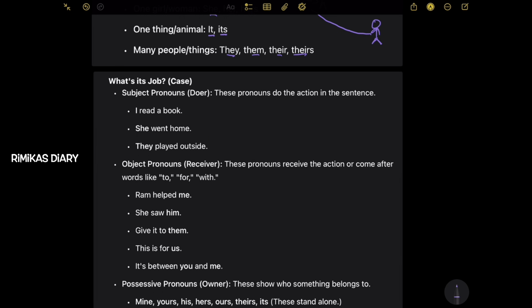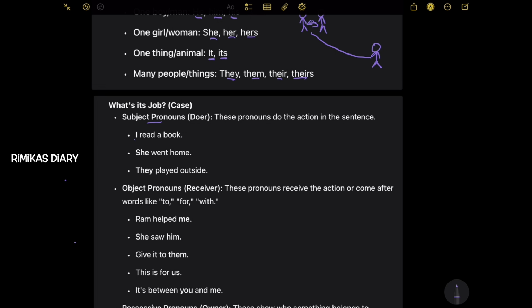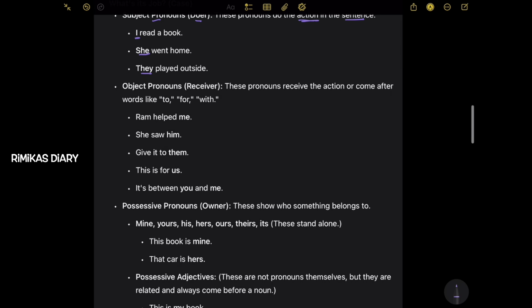Now we'll be seeing what is its job. Okay, subject pronouns. These pronouns do the action in the sentence. So subject pronouns are pronouns that do the action in the sentence. For example, I read a book. Here, I'm the one who's reading the book. She went home. She's the one that went home. She did the action of going home. They played outside. So they is the pronoun that's playing outside.